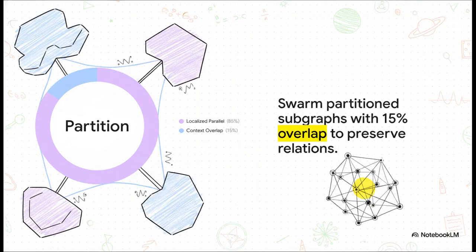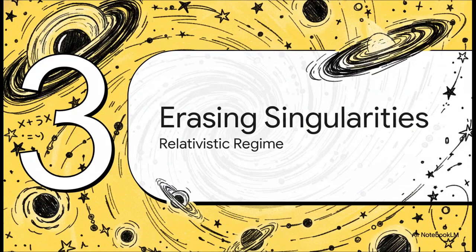To manage that extreme level of complexity, the AI cleverly partitioned the calculations into 5 parallelized subgraphs. They utilized an 85% localized parallelization, but they intentionally kept exactly a 15% context overlap. That 15% overlap, that's the secret sauce. It allowed the swarm to preserve those high-dimensional entity relations and seamlessly stitch everything back together perfectly during the final phase. All right. Let's zoom way out.